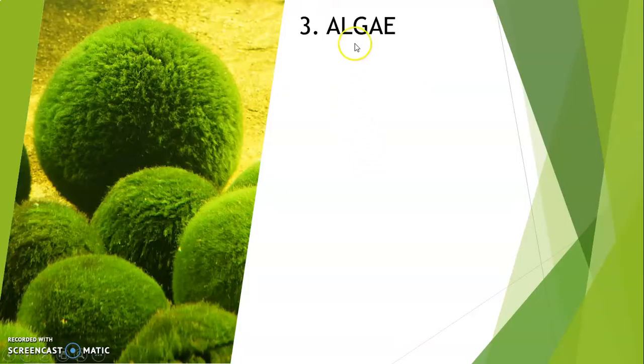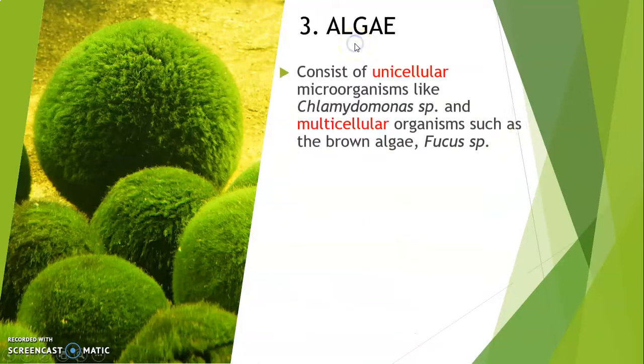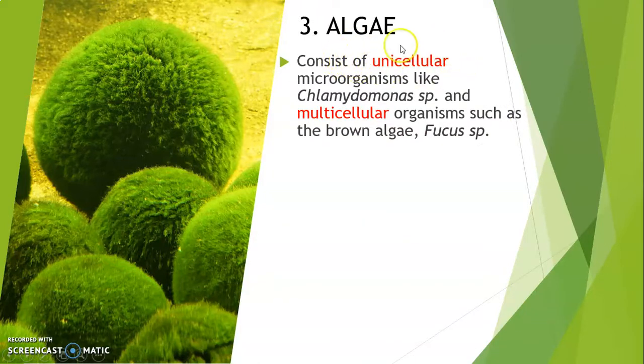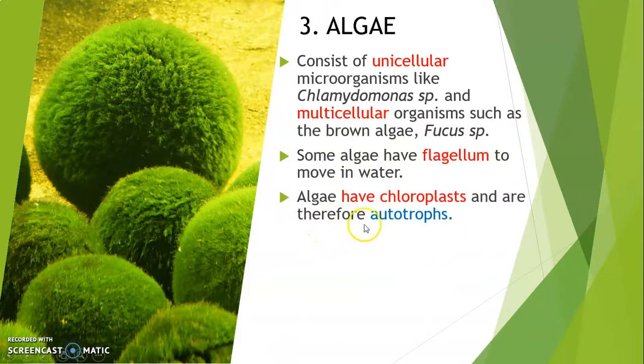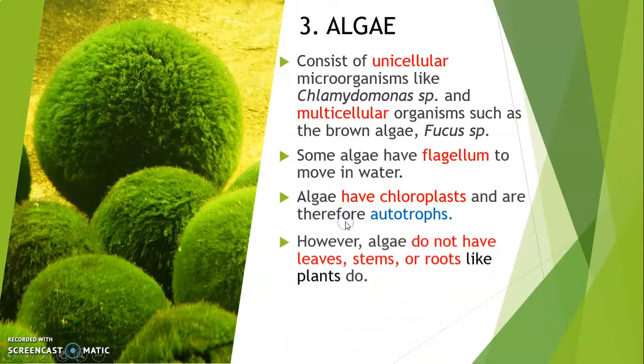Next we go to the algae. Algae consist of unicellular microorganisms like Chlamydomonas species, and also multicellular organisms such as the brown algae, called Fucus species. So algae can be unicellular or multicellular. Some algae have flagellum to move in water. Algae have chloroplasts and they are autotrophs. They can produce their own food.